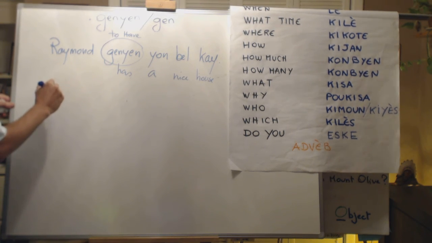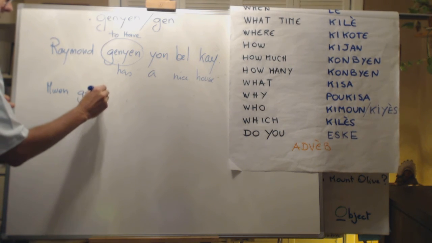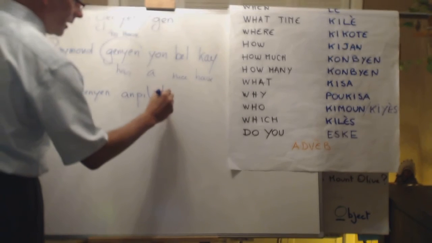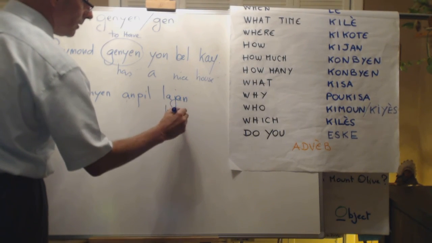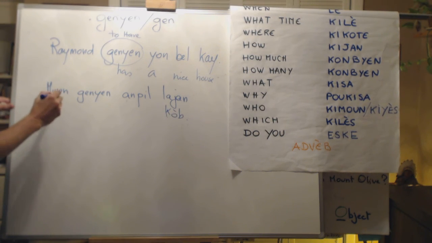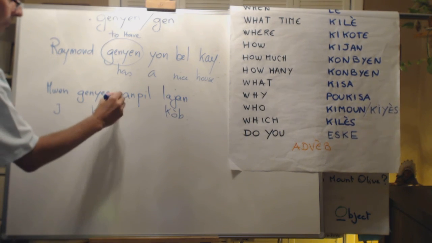So, moi gagne en pile l'argent. I have a lot of money, which is not true. So, I have en pile.